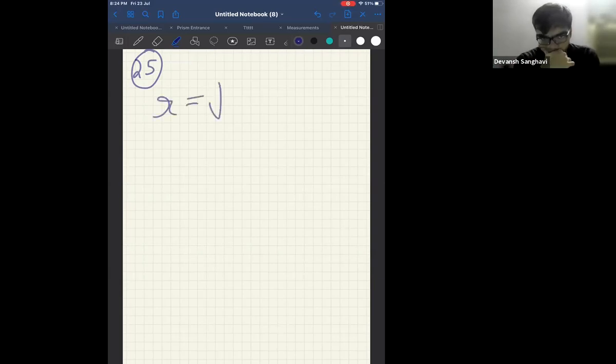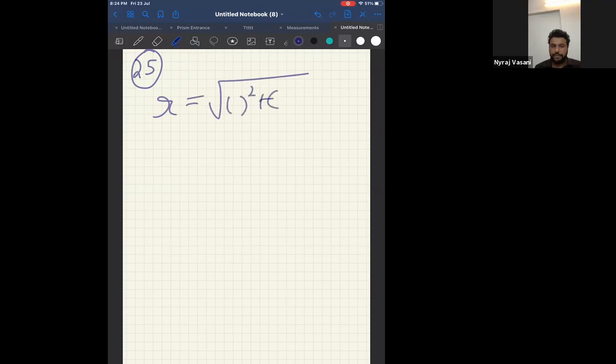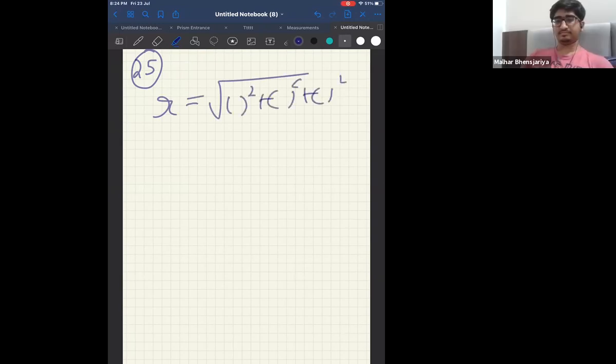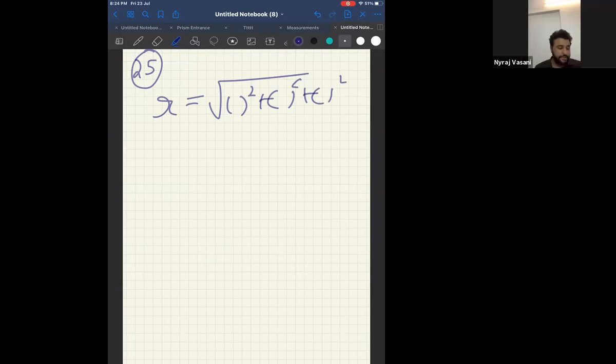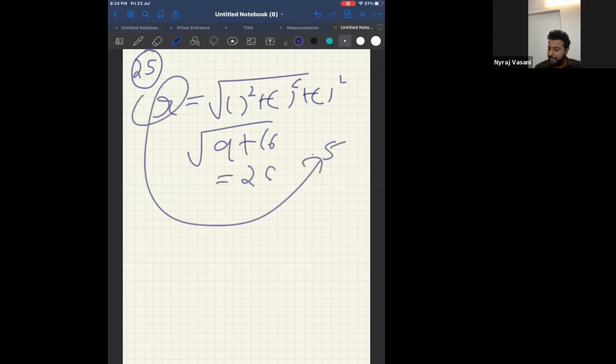The distance, you know, is square root of this minus this square plus this minus this square plus this minus this square, correct? Therefore, my distance will be square root of 9 plus 16, which will be 25. It will be 5. My R will be 5. This is the first thing you should get. If you don't get R equal to 5, you will not be able to get the answer.